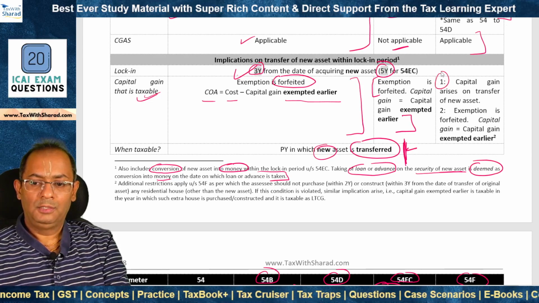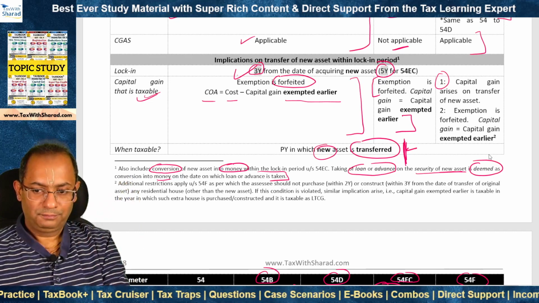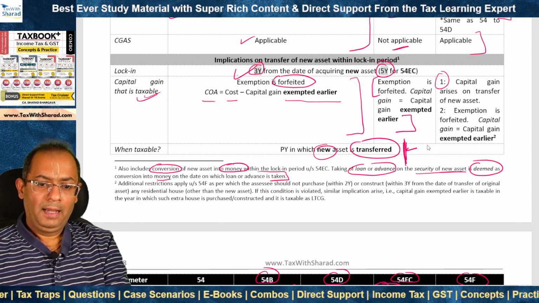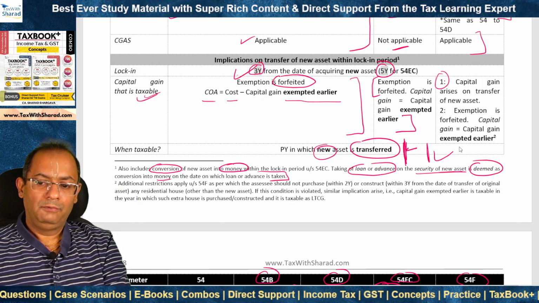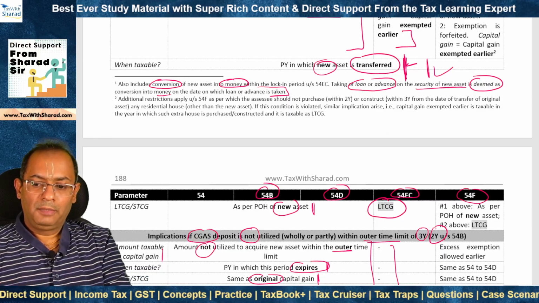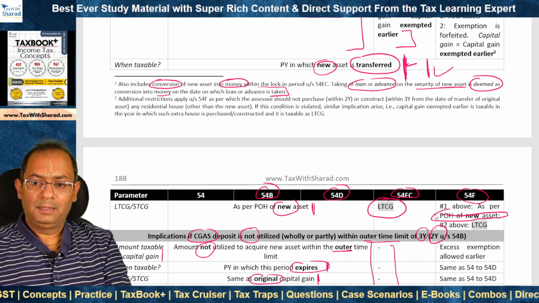Two implications arise. One, capital gain arises on transfer of the new asset, which is computed as per the normal way, and it is taxable in the previous year in which the new asset is transferred. And whether it is long-term or short-term capital gain, it depends on the period of holding of the new asset.